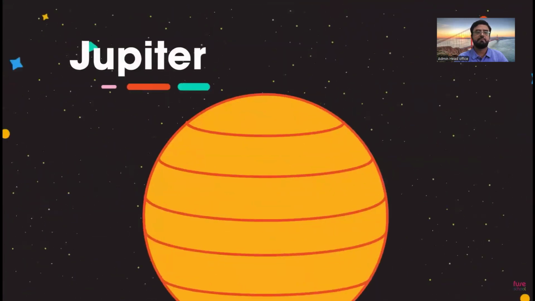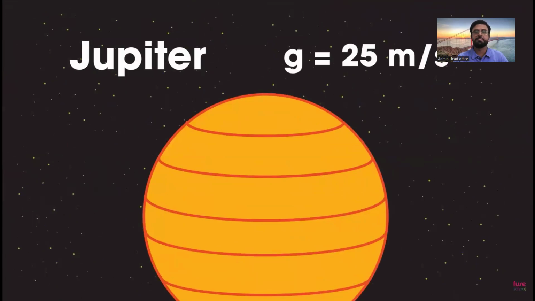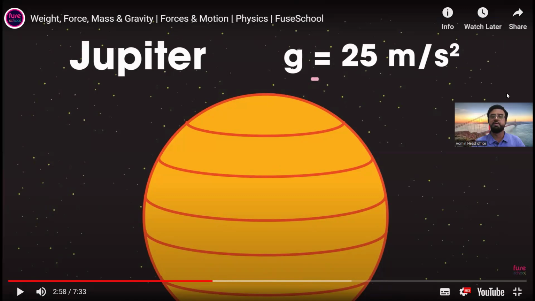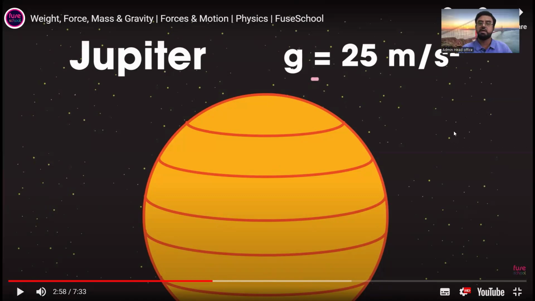Mass same. Jupiter, the gas giant, has a g value of 25. In the case of Jupiter, 25 meters per second squared, almost equal to the Sun. The Sun is 27.4. Jupiter's g value, you can note, is very important: 25 meters per second squared, which is about 3 times more than the Earth's g value, 9.8 meters per second squared.